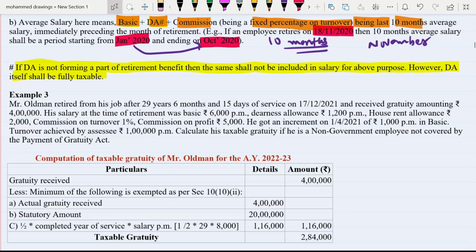Now let us discuss one example so that your concept gets stronger. Mr. Oldman retires from his job after 29 years and 6 months and 15 days of service. So here, 29 years, 6 months and 15 days. But what is the completed year of service? Completed year of service means only years you have to take, ignore any fraction. So you have to ignore this fraction of 6 months and 15 days.